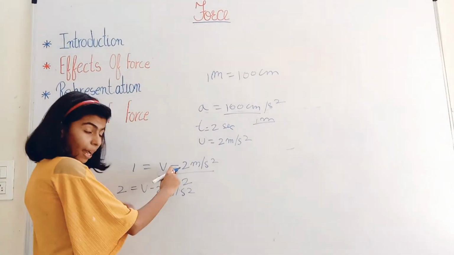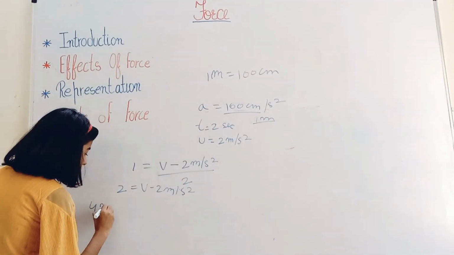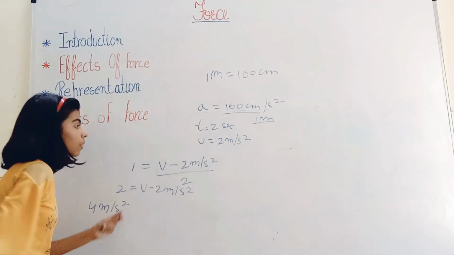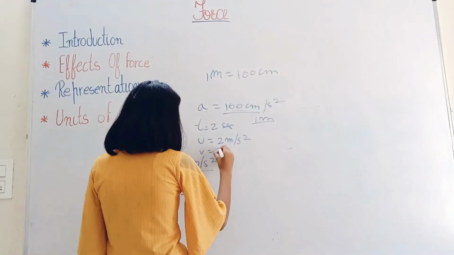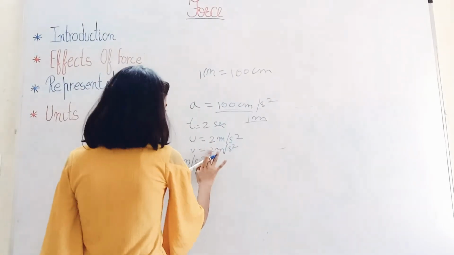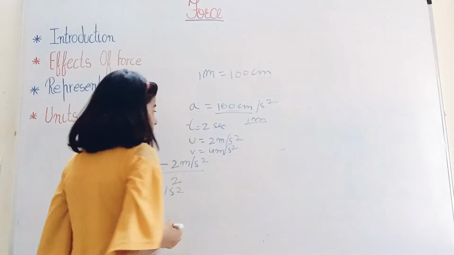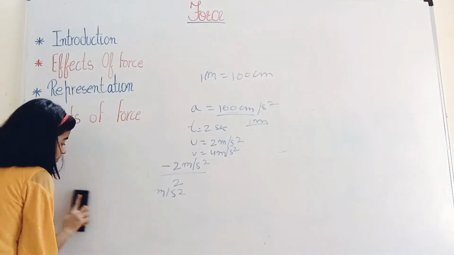And the minus 2 will go across and become positive. So 4 meter per second is the final velocity of the object. So it will be 4 meter per second. Now let's move to the next question.